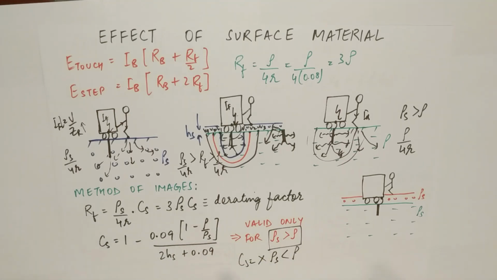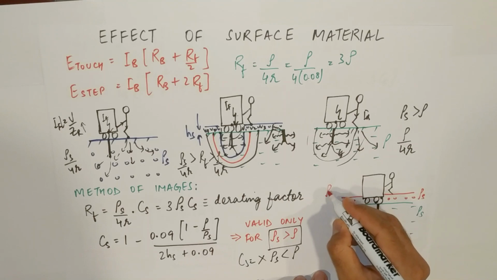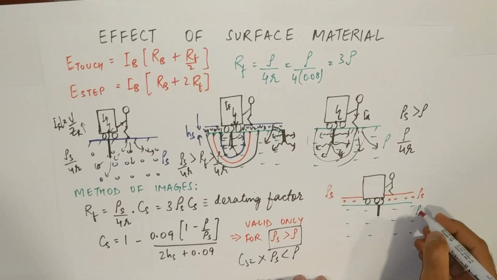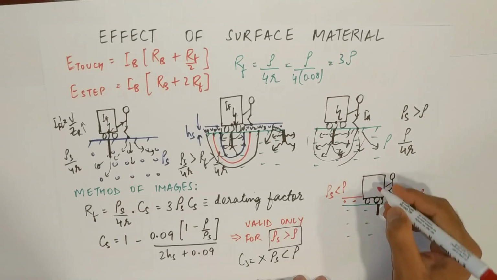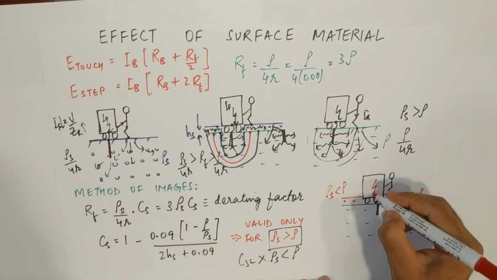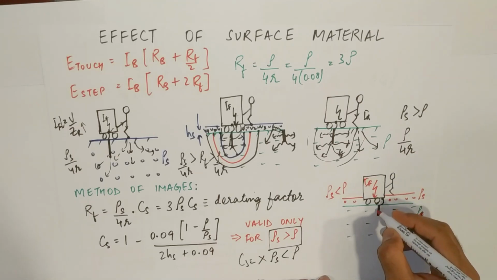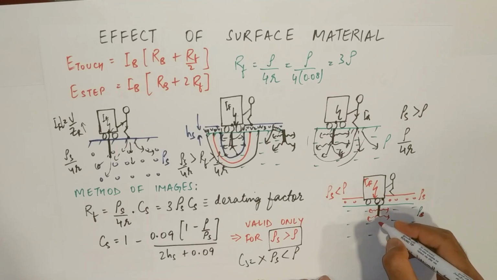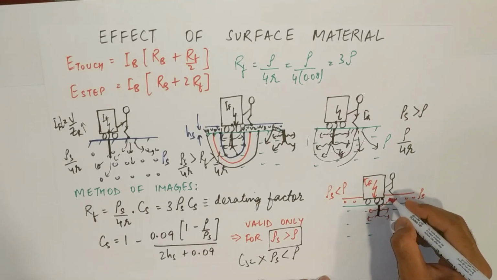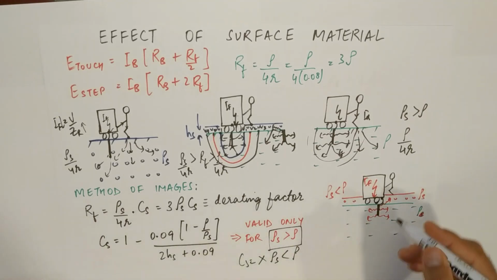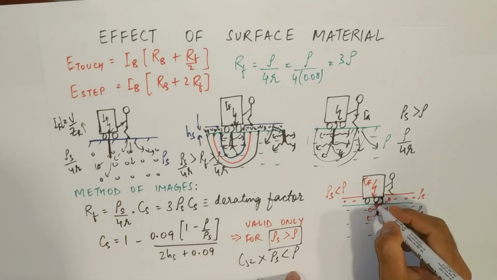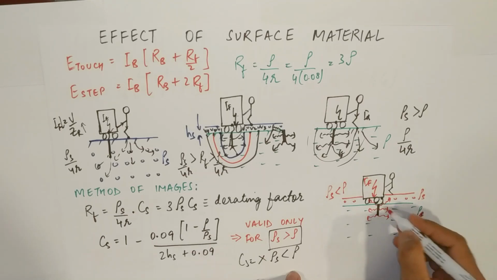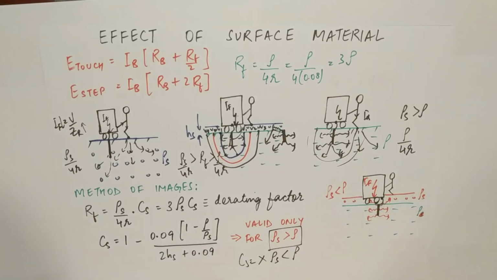Whereas in the other case, where your rho s is lesser than rho, if there is a fault, the current will go out of this electrode, but it can now go inside this layer. It will now follow this path too. Why will it follow this path? Because this has lesser resistance compared to this, and the current will always try to go through lesser resistance.